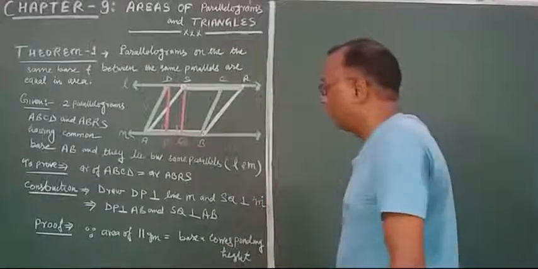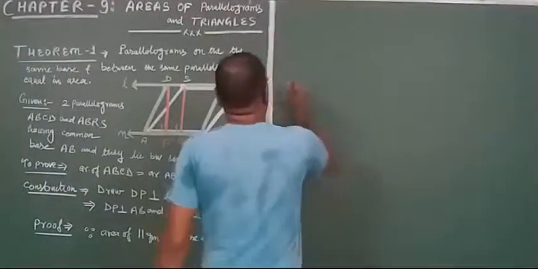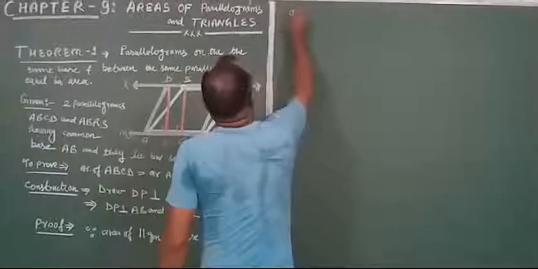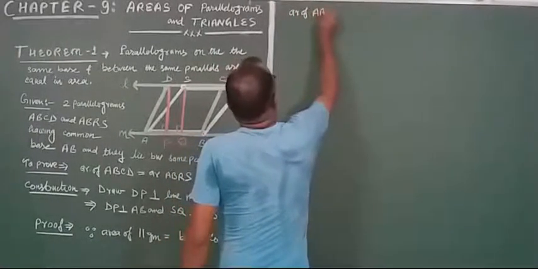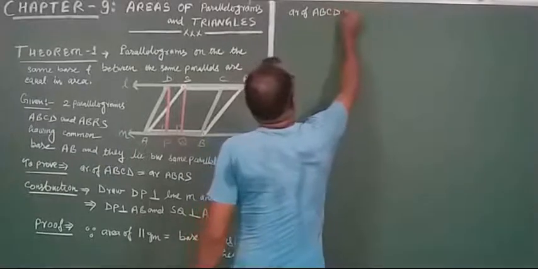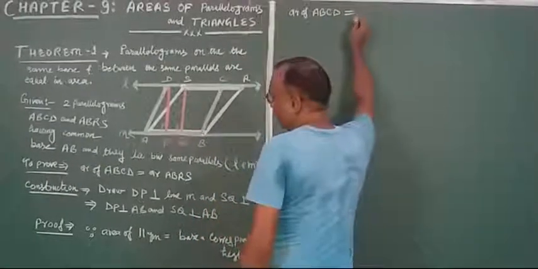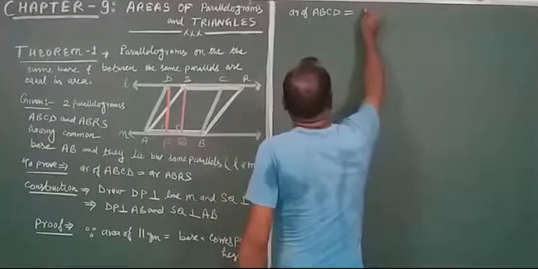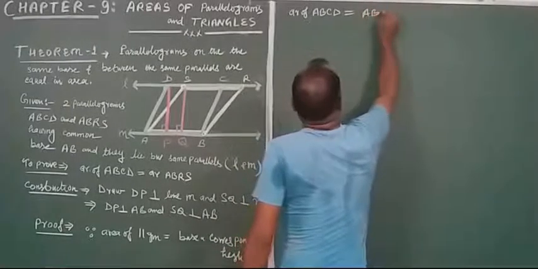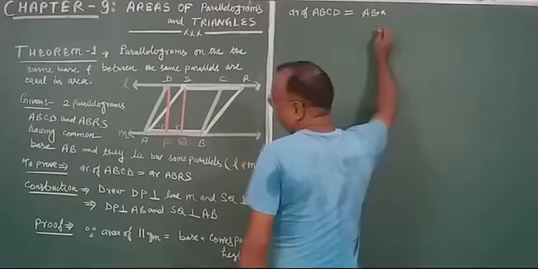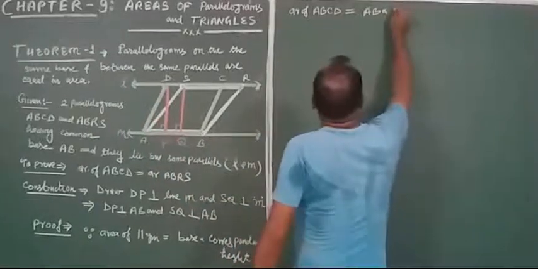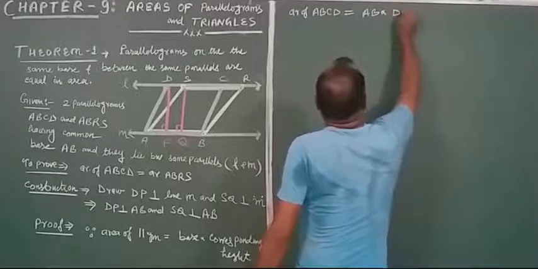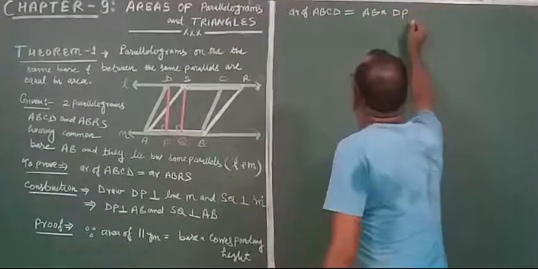First, the area of ABCD will be equal to AB, the base, and the corresponding height is DP. This is equation number 1.